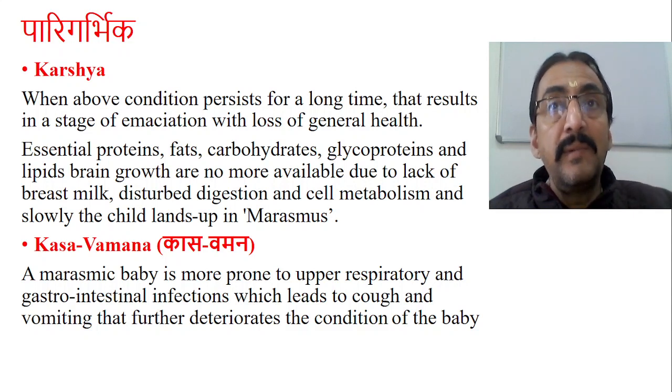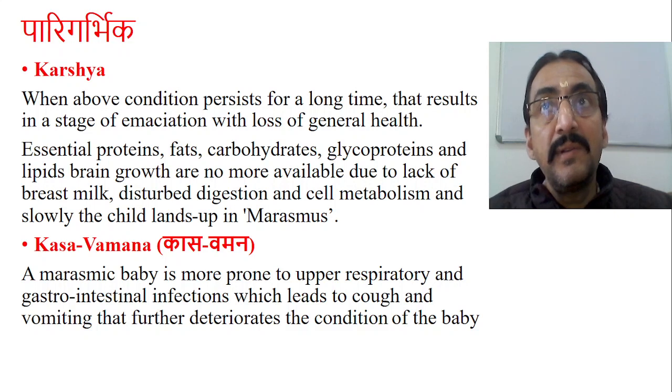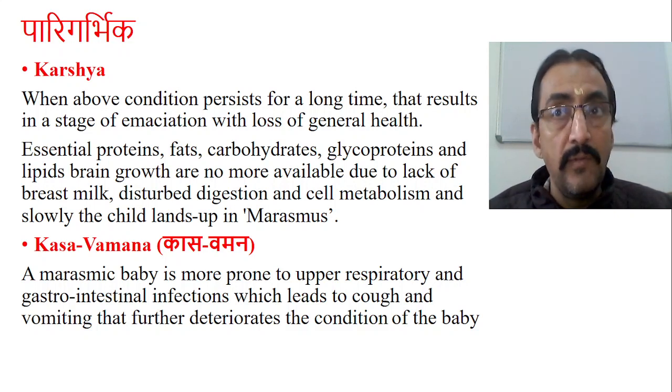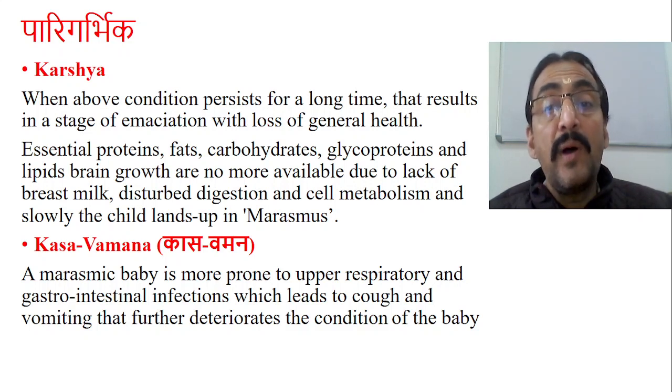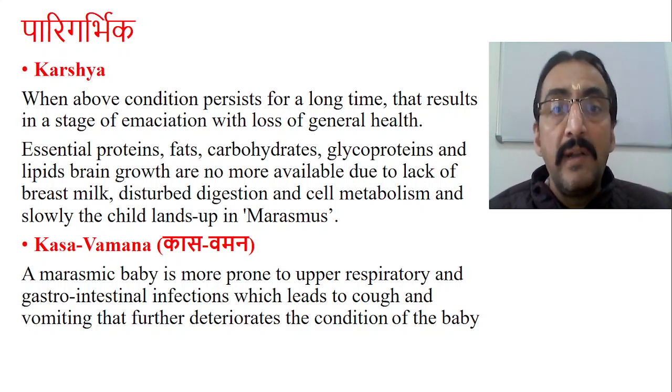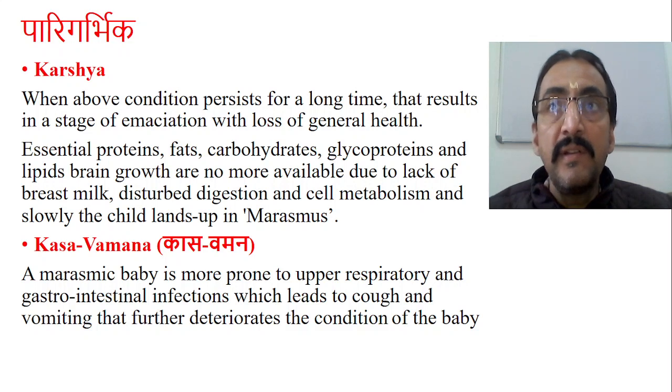The next symptom is Karsha. Agnisada will be there, Aruchi will be there, then comes Karsha. Next, Kasa and Vamana. This next set of symptoms may occur previously also, when the mother is feeding artificial milk. A marasmic baby is more prone to upper respiratory tract infection. We know the child is in a stage of immunocompromisation and marasmus, so this baby is more prone to any type of infection. These infections are quite common, especially in children. Upper respiratory tract infections have been represented by a single word, Kasa.